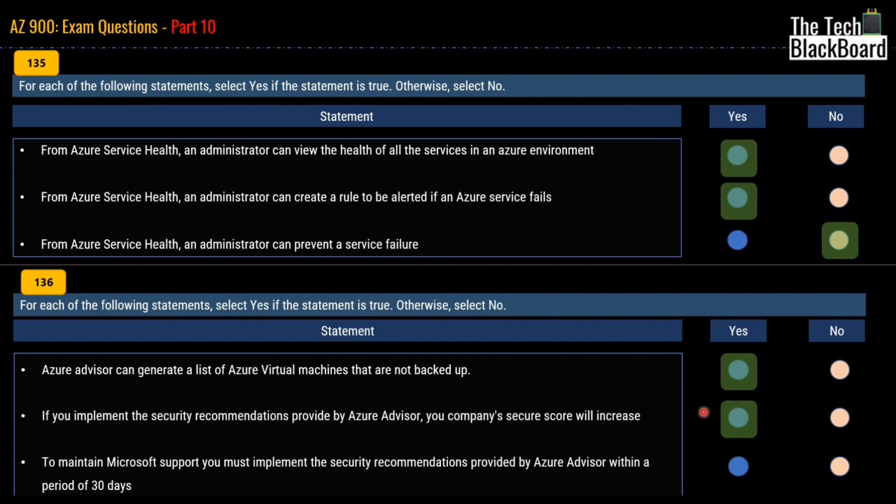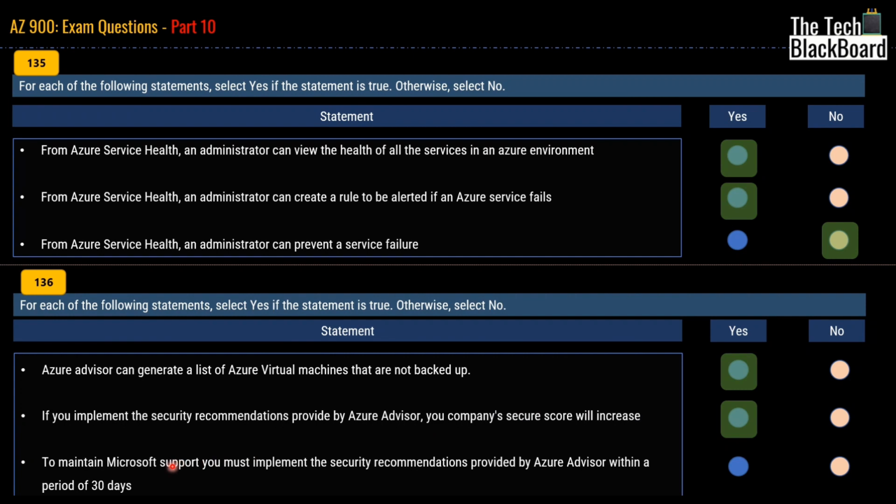I mentioned this in the question number 131 as well, where I gave you a quick demo of Azure Advisor. And there I showed you that Azure Advisor provides you recommendations on various levels. So you have recommendations on cost, security, performance, and many more. So if you implement those recommendations, definitely your company's secure score will increase.